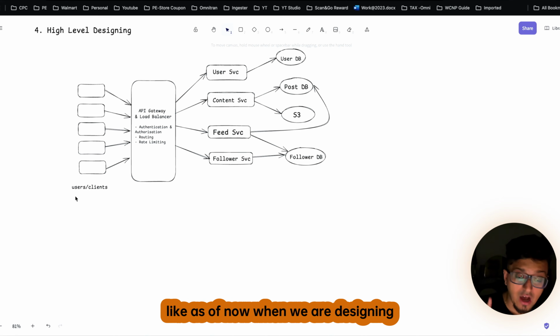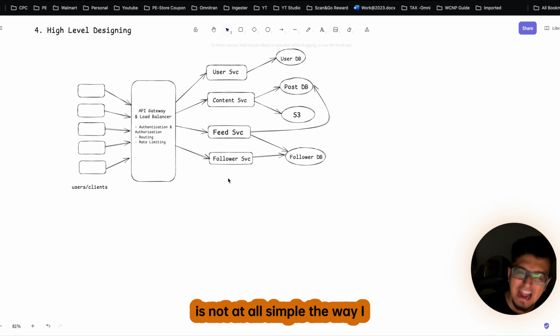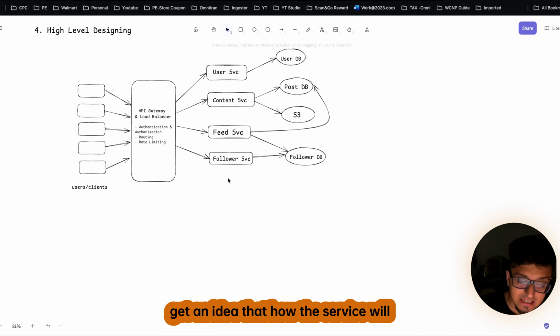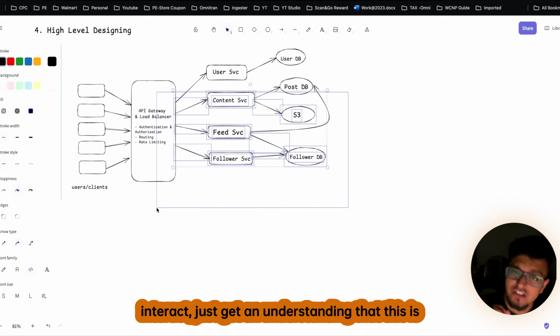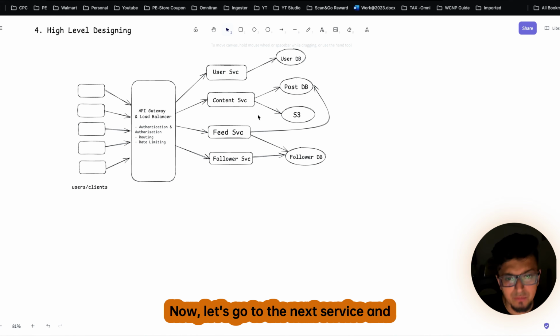Clear? So this is how the flow will look as of now when we are doing the high level design. But believe me, this is not at all as simple as the way I am telling you right now. But just to get an idea of how the services will interact, just understand that this is how the services will interact with each other.